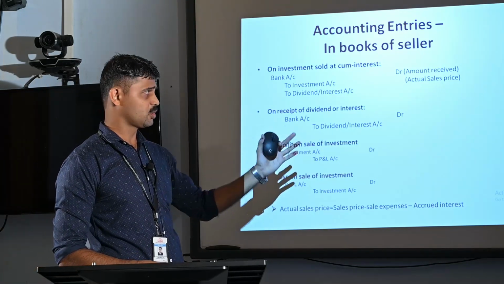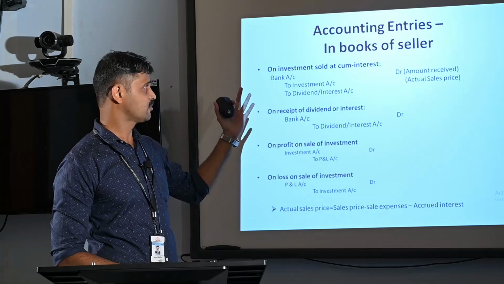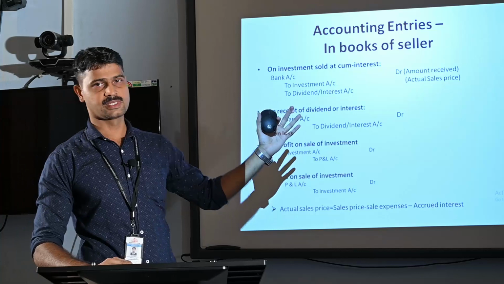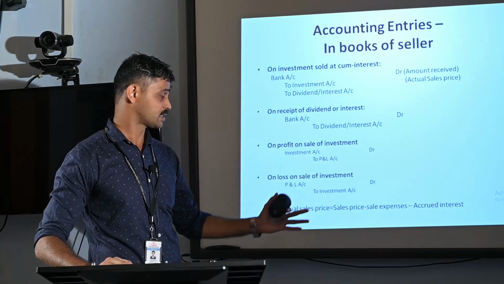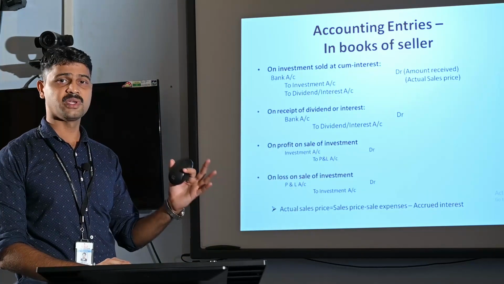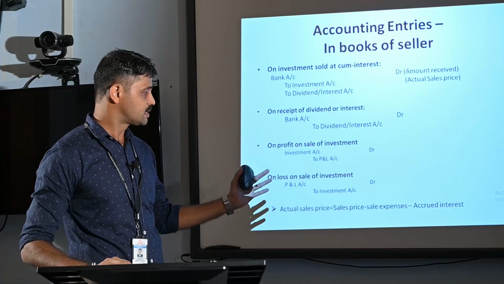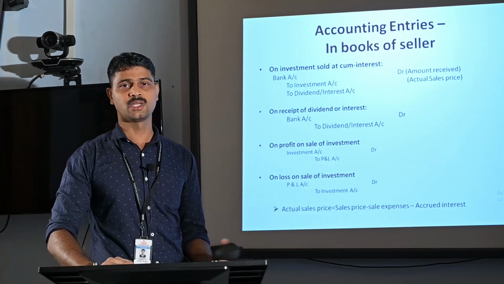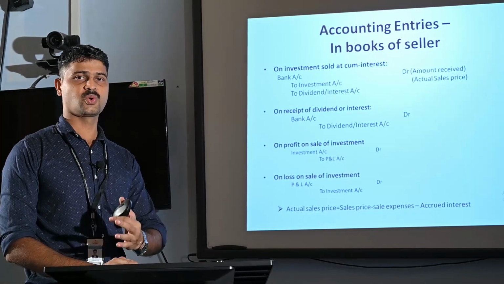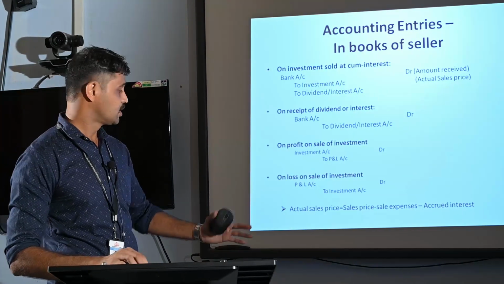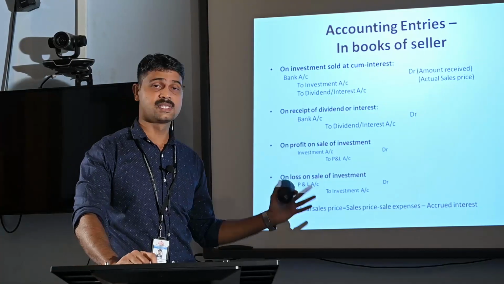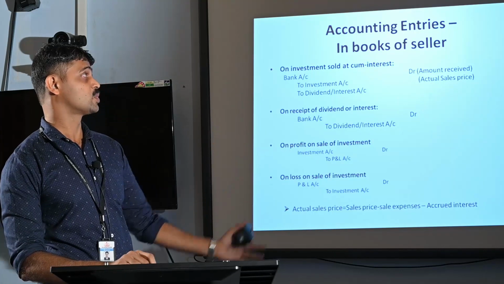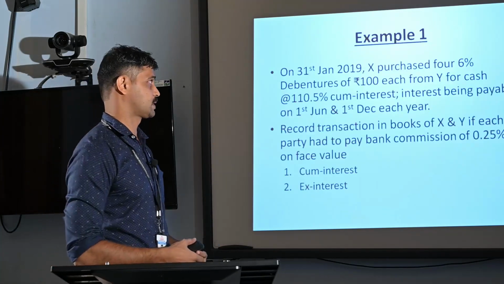So what about the meaning of actual sales price? While passing the first entry on sale of investment, we are crediting the investment account with the actual sales price. What is the meaning of actual sales price? Actual sales price in case of a cum interest quotation is equal to sales price minus sales expenses minus accrued interest. But in the case of an ex-interest quotation, as there is no accrued interest, the actual sales price is equal to sales price minus sales expenses. So these are the entries required in the books of the seller for the investments.